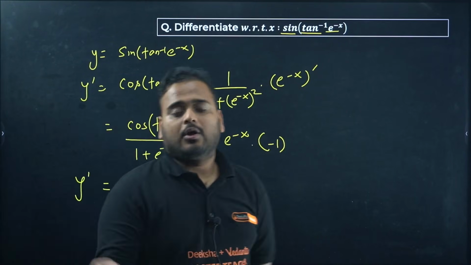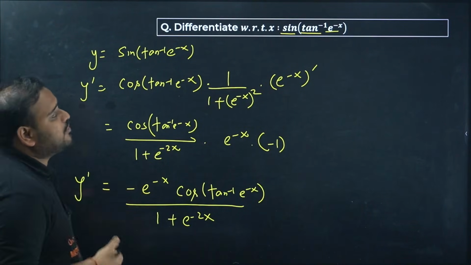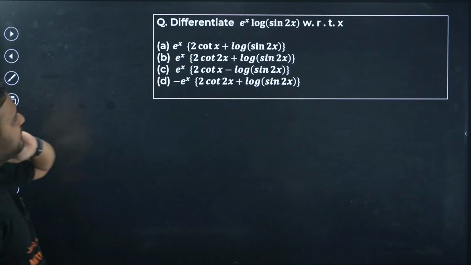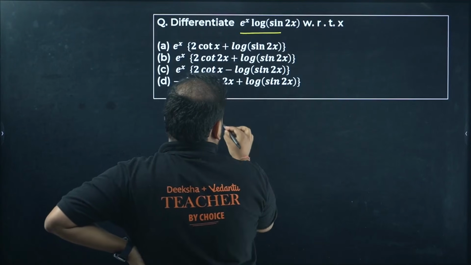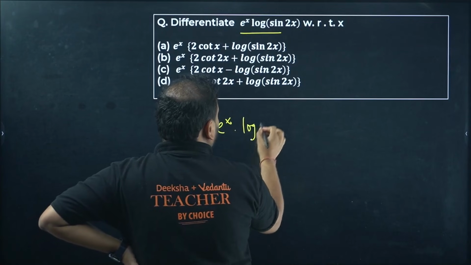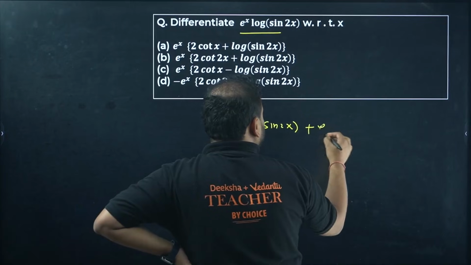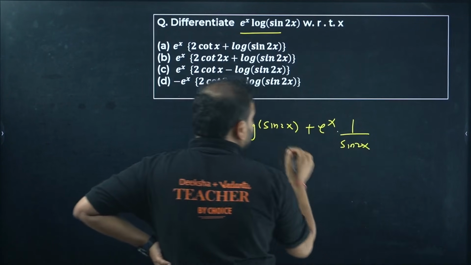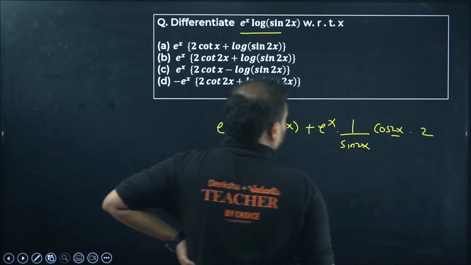Good question. A combination of chain rule with different functions: trigonometric, inverse trigonometric, and also exponential. Please check. Next, differentiate e power x log of sine 2x. This is a product rule question. So I'll take the derivative of e power x, which is simply e power x, and the other one as it is, so log of sine 2x as it is. Next step, keeping e power x as it is, differentiate log, so you'll get 1 by sine 2x. Differentiate sine now, you'll get cos 2x, and differentiate 2x, you'll get 2.